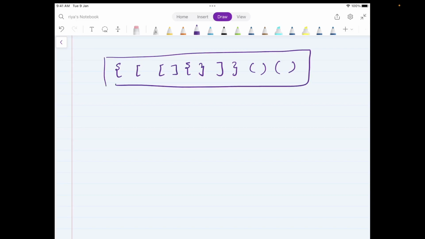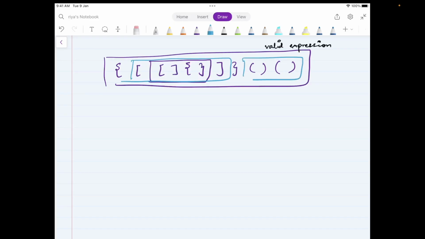This is a valid expression, right? Now, with that, can I also say that if an expression is valid, all of its sub-expressions should also be valid? For example, this is also valid, right? And this is also valid.